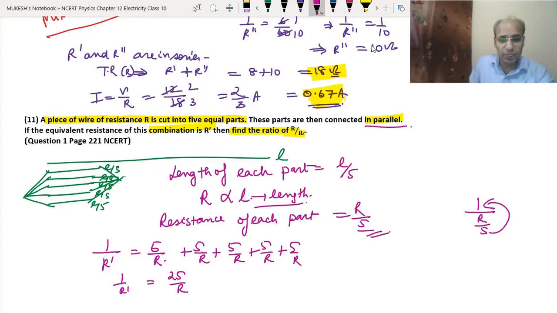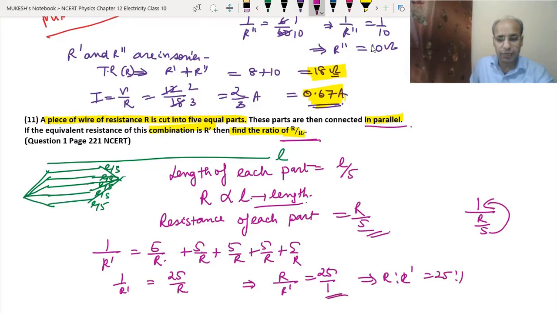We have to find the ratio of R to R dash. So we can take R to the other side. So it will become R upon R dash equals 25 upon 1. Or you can say that R is to R dash equals 25 is to 1. Or we can just simply write 25 is the answer.